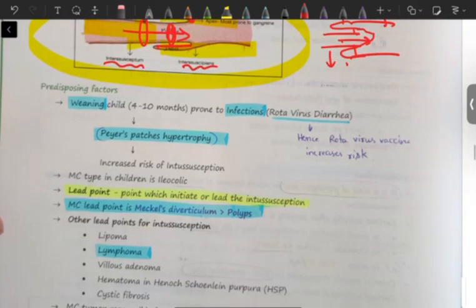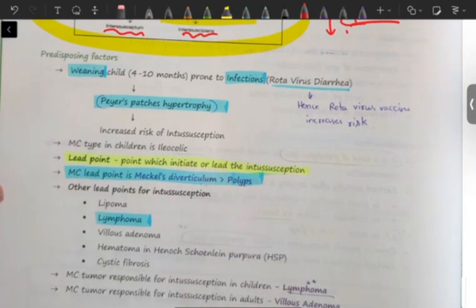Okay, so what are the predisposing factors for intussusception? Why does this happen? As I said before, it happens more commonly in the weaning child, that is a 4 to 10 month old child, and this age group is also prone to infection. Up to 6 months, maybe up to 9 months, maternal antibodies do the job of immunity. As the child grows, this immunity diminishes, which makes the child more prone to infections like rotavirus diarrhea.